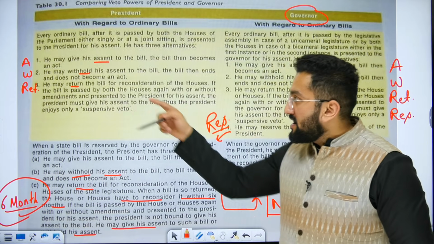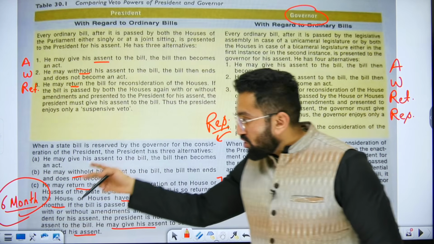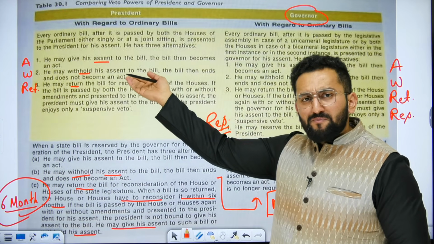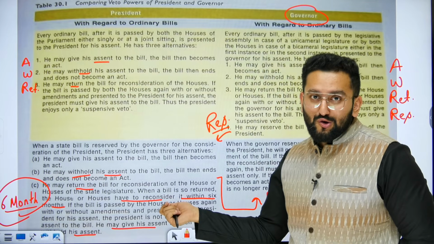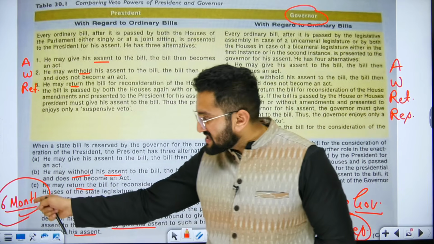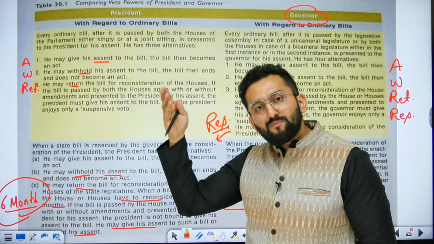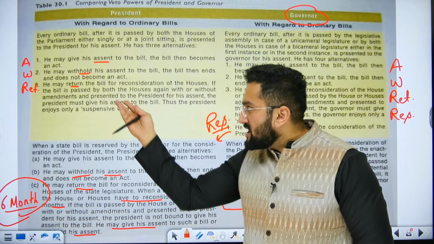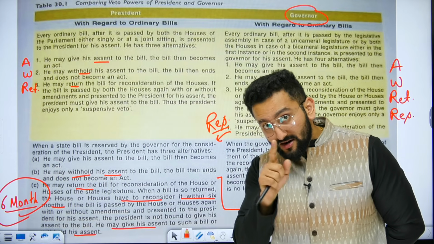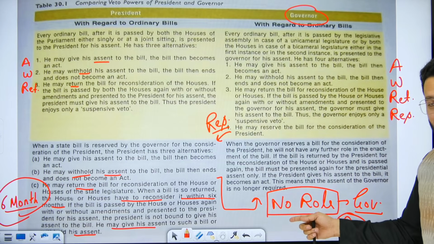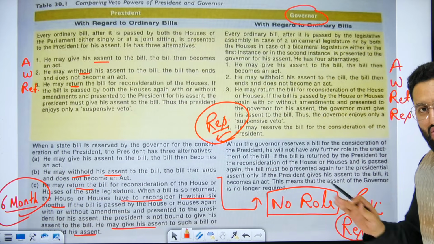So it means assent, withhold and return. All three options which are with the president in normal conditions are with the president in case of a reserved bill of the state also. But here just one thing you need to remember: 6 months time is there with the state legislature. In normal conditions, when the bill is of Parliament, means Lok Sabha, Rajya Sabha, no such 6 month condition is there. But on a reserved bill, the 6 month condition is there because this bill belongs to the state. Clear? Please remember, when this reserve function is used by the governor, now the governor has no role with respect to this bill.